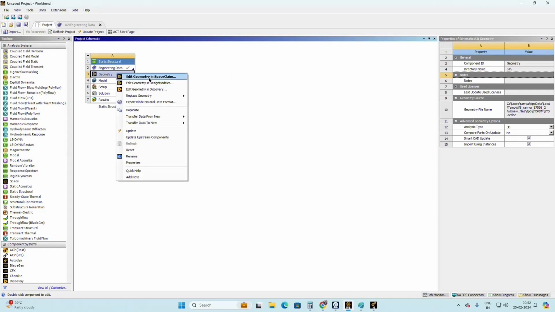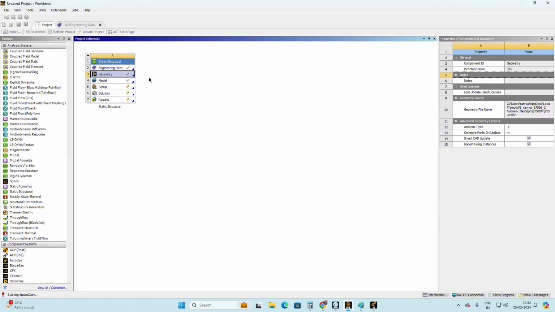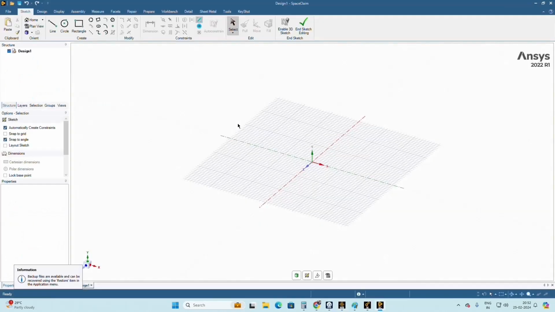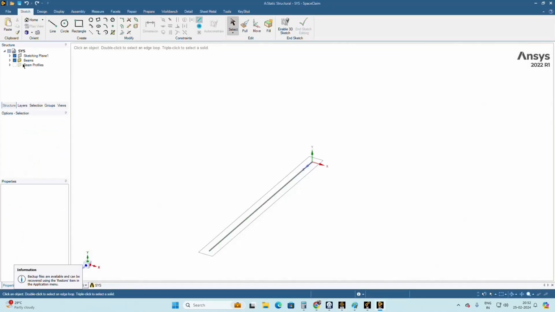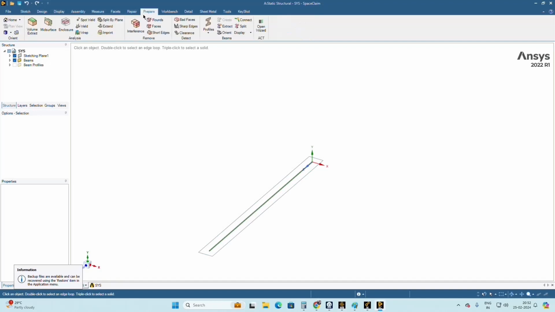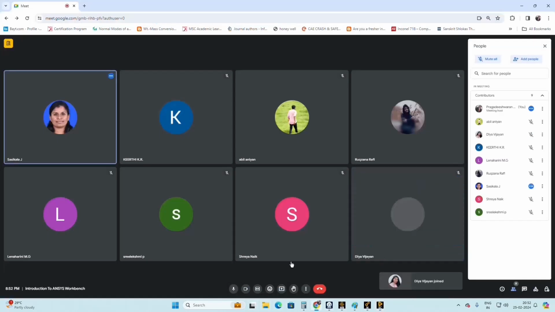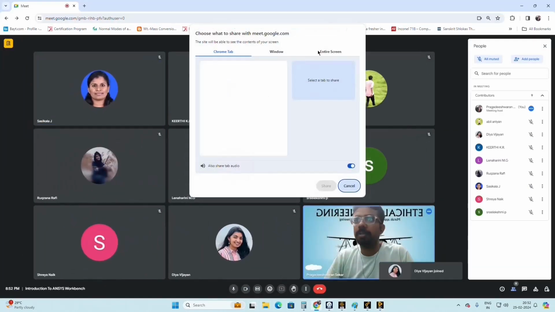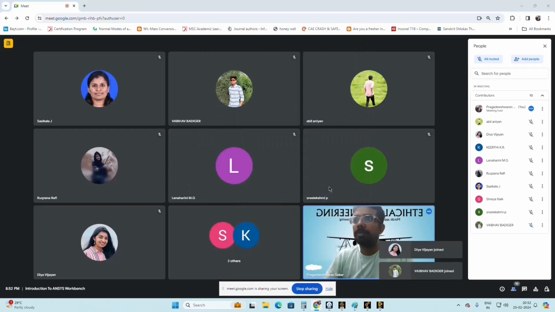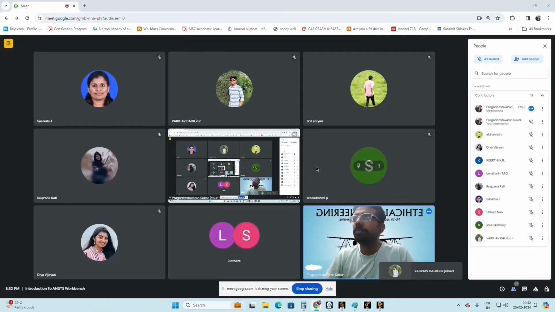Okay, so if you go to the SpaceClaim workbench, what you have to do is, once you created the geometry, the line, if you created that in the sketch workbench, I'll share the screen. Sorry, I'll share the screen one at a time. Okay, now you see the screen.